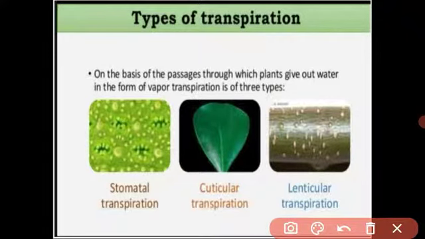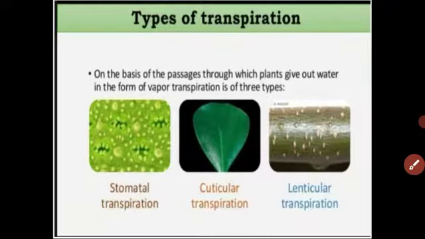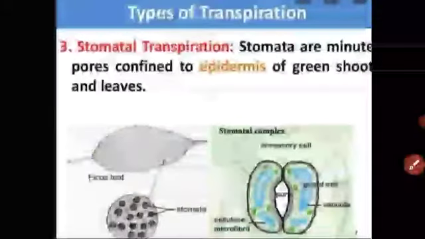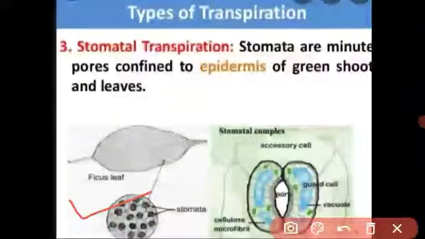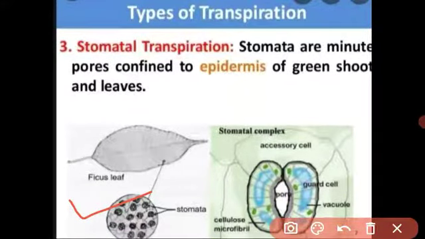Let us see first stomatal transpiration. You know, student, what is meant by stomata. In the previous classes you have studied about that. What is meant by stomata? When we see the small parts of the leaf under the microscope, in the microscopic view of the leaf, we see some small openings, small pores present on the leaf. This is called the stomata.